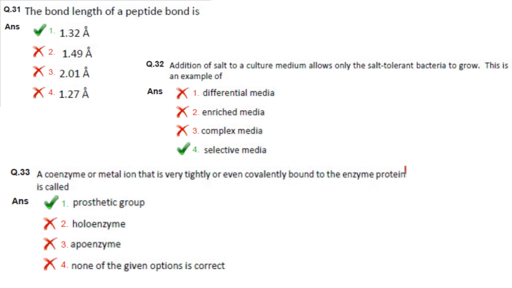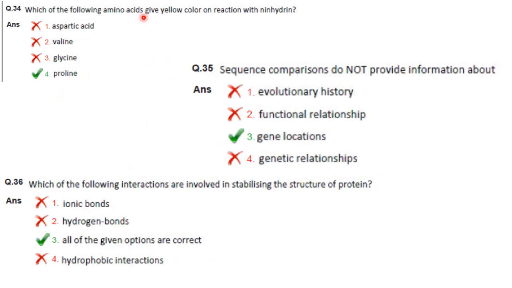Then, a coenzyme or a metal ion that is tightly or even covalently bound to the enzyme protein is called prosthetic group. Which of the following amino acids give yellow color on reaction with ninhydrin? Except proline, all the amino acids are oxidized by ninhydrin to give purple color. Proline gives yellow color because it is a secondary amine. Answer is option 4, proline.